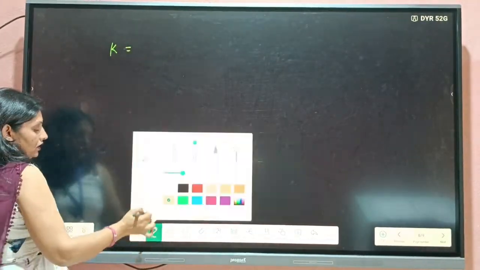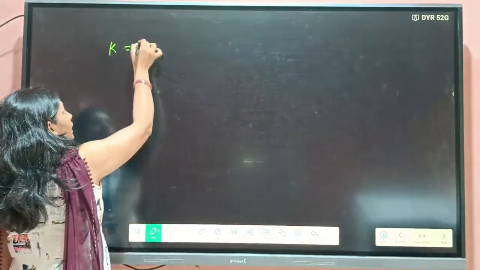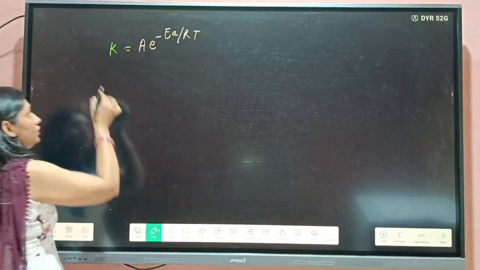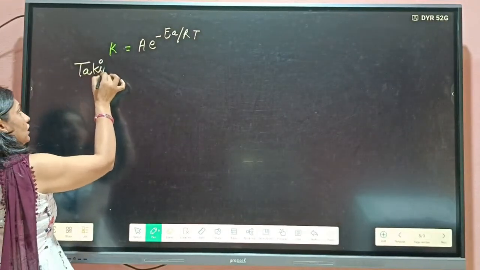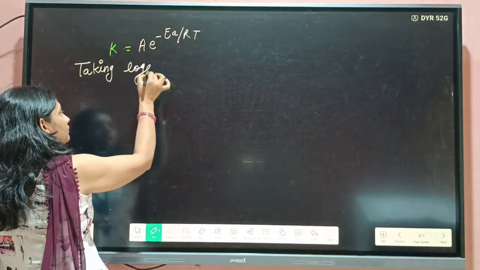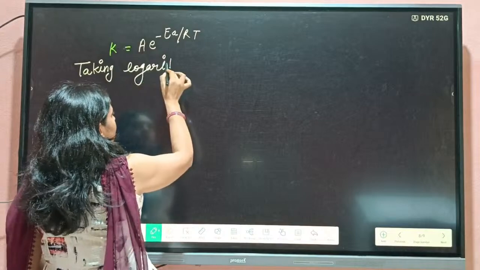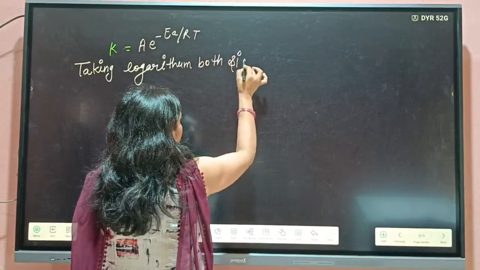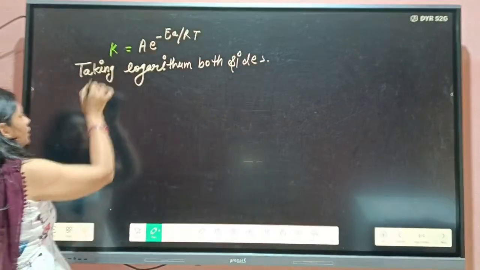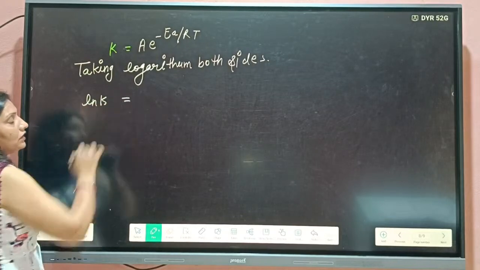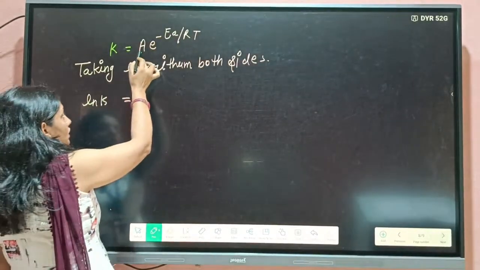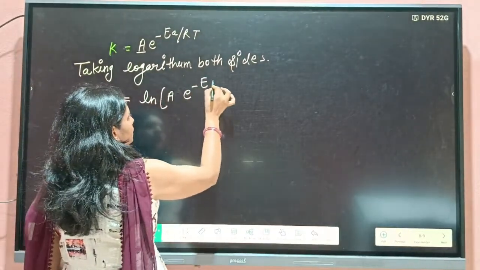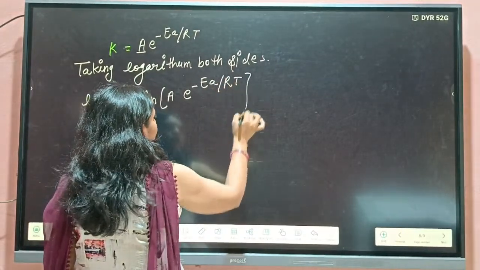So what was the equation? The equation was K is equal to A e raised to minus EA by RT. First of all, take the logarithm on both sides. So here ln K is equal to ln of A e raised to minus EA by RT.